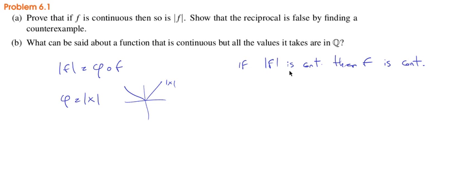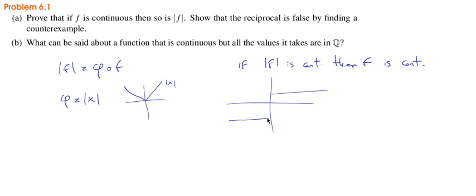A counterexample is a function f that is not continuous, but whose absolute value is. The easiest function that I can think of right now is the Heaviside function, if I can plot it properly.